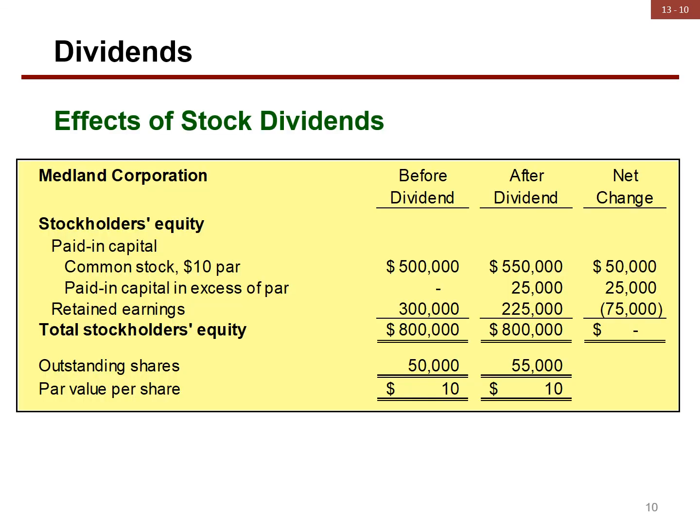This slide shows the effects of stock dividends on stockholders' equity. Note that a stock dividend does not change total stockholders' equity. Before the stock dividend, $800,000. After the stock dividend, $800,000. Notice that $75,000 is taken out of retained earnings and put into the paid-in capital accounts. However, total equity remains the same.